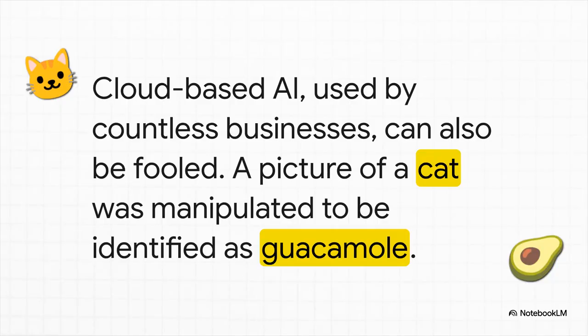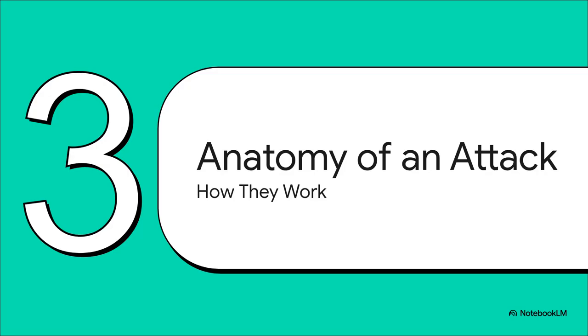And it's not just about physical things like signs. This vulnerability exists in the digital world, too. There's this now famous case where researchers tweaked a photo of a cat just enough to fool Google's Cloud Vision API into thinking it was guacamole. Yeah, guacamole.